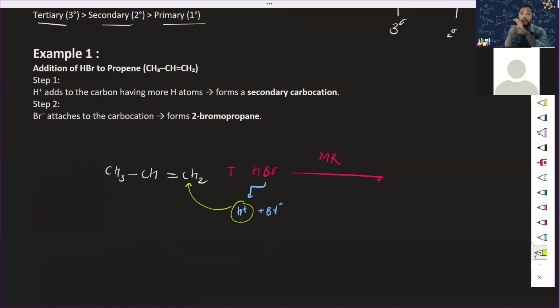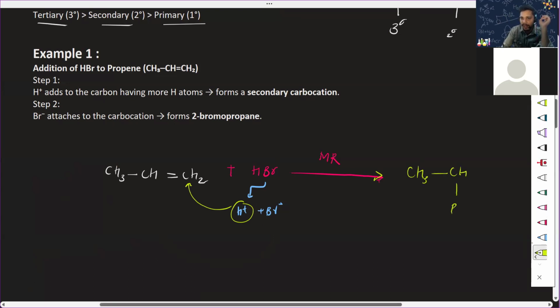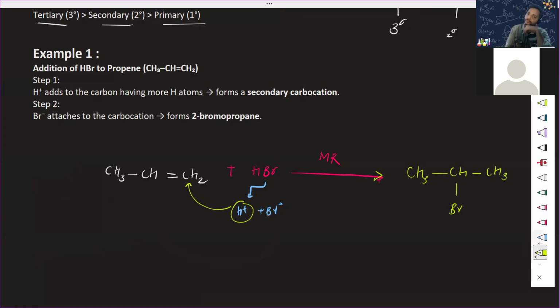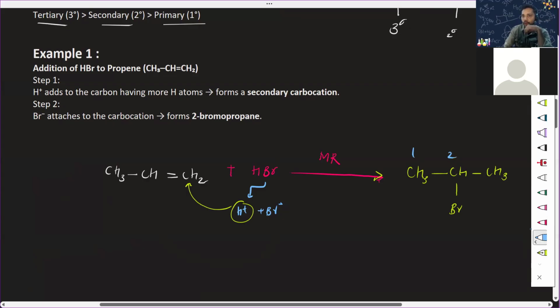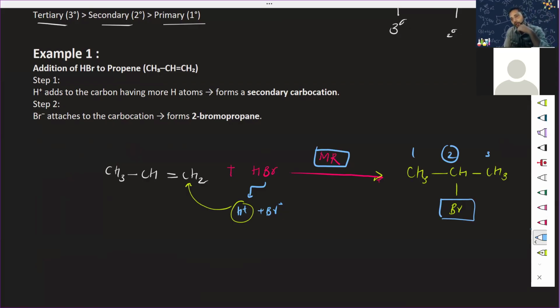So we are directly drawing and giving you the last product. What is going to happen? CH3 will be as it is. CH will be attacked by Br, and this becomes CH3, a single bond, CH3. Can you see that on the second carbon mostly this is attached? So this is the Markovnikov rule.